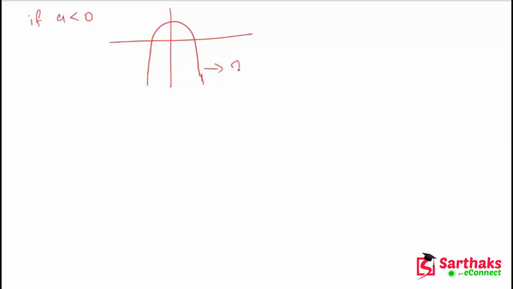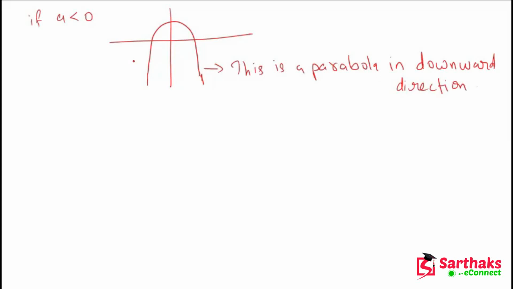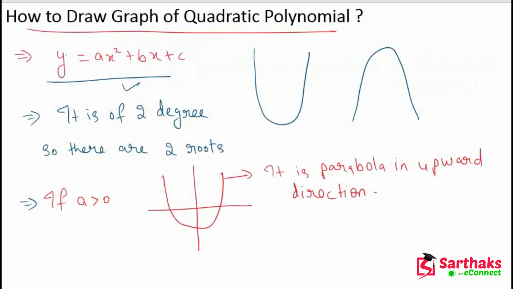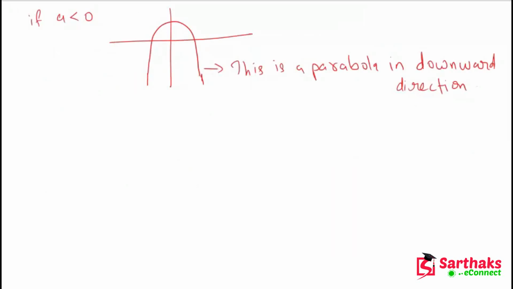This is a parabola in downward direction. Means it is open in downward direction, and this is open in upward direction. Okay, my dear friends, I hope you get this point.